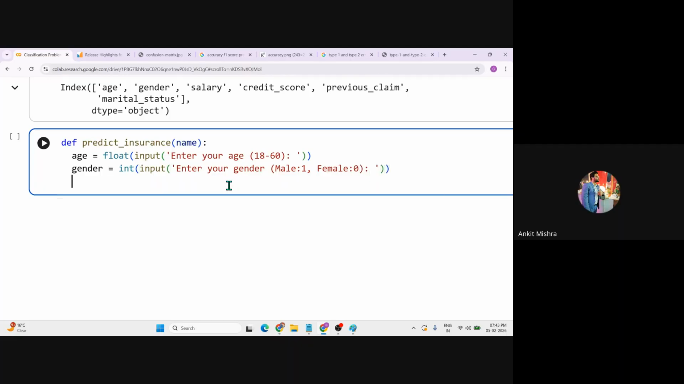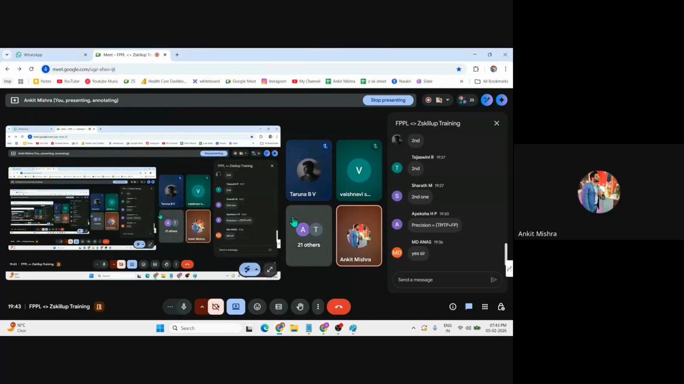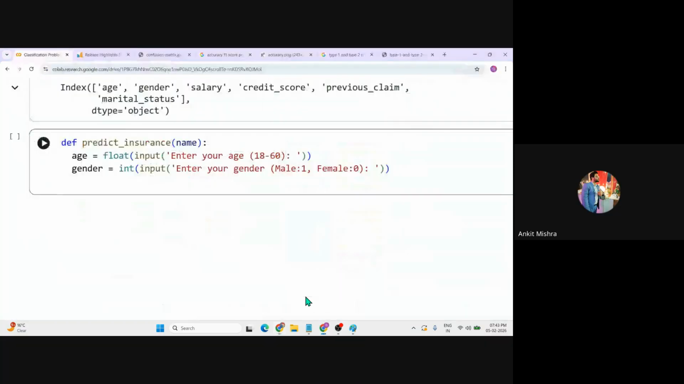Is there any doubt whatever that we have performed so far? Just let me know, candidates. Anas, Apeksha, Sarath, Tejaswini, Taruna, rest candidates. In case of any doubt, just let me know, right?